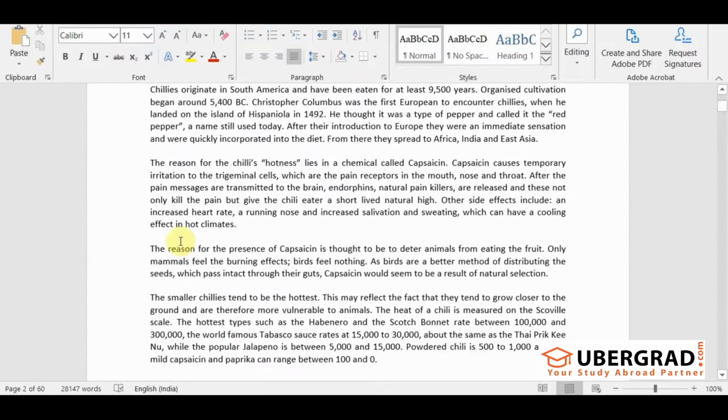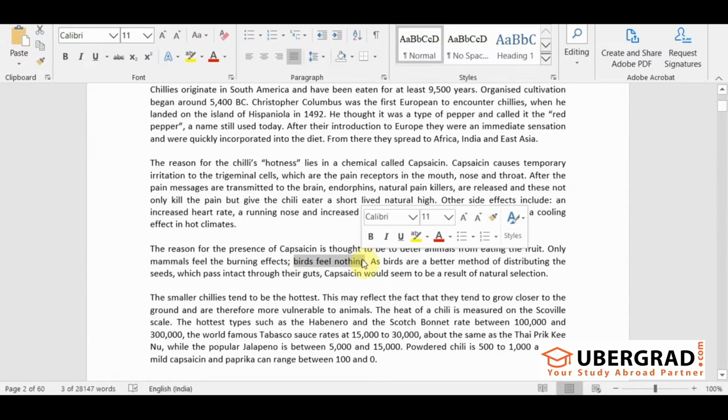The statement over here says, the reason for the presence of capsaicin is thought to be to deter animals from eating the fruit. Fruit means it is talking about chilies over here, and deter means what? It stops them from eating fruit, right? So what stops them? The capsaicin, because capsaicin produces that burning effect. Only mammals feel the burning effect. Birds feel nothing. So this is the first point.